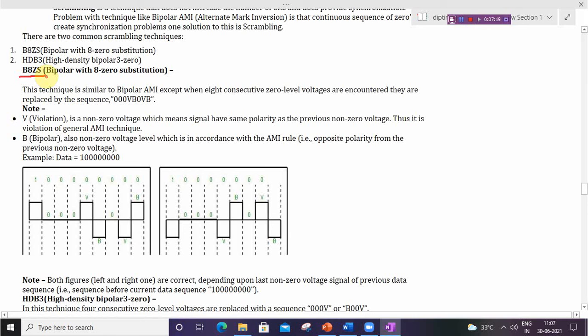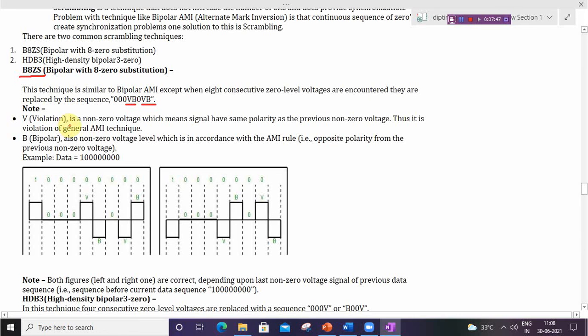This technique is similar to bipolar AMI, except when 8 consecutive zero level voltages are encountered, they are replaced by the sequence 000VB0VB. Okay, when there are 8 zeros, they are replaced by 000VB0VB.